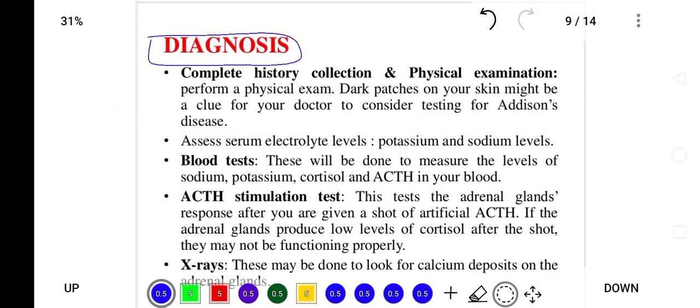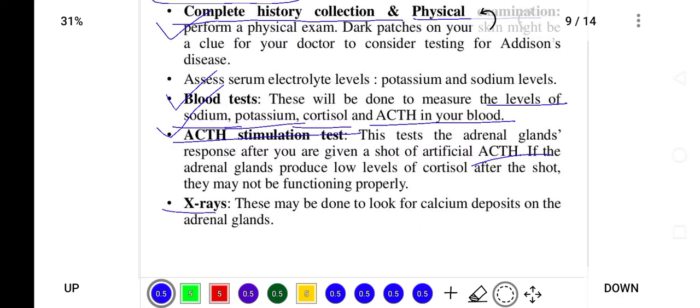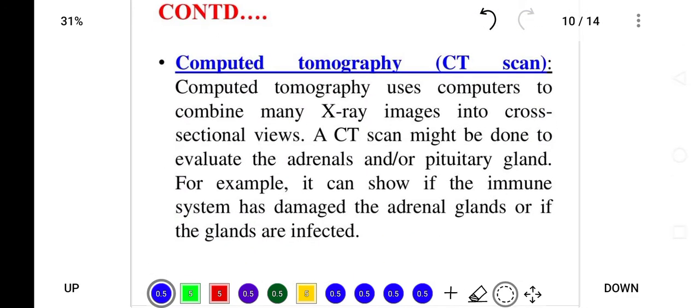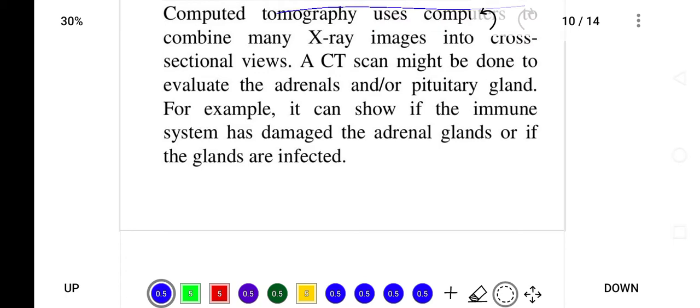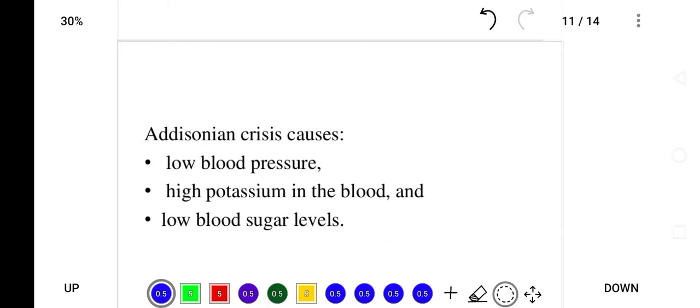How can we diagnose an Addison disease patient? We will take the complete history and physical exam of the patient. We will perform blood tests to measure sodium, cortisol, and ACTH in the body. An ACTH stimulation test will be performed, and an X-ray of the adrenal gland will be performed in order to rule out any disease. We will also perform a CT scan and X-ray, and we will diagnose Addison disease. Adrenal crisis causes low blood pressure, high potassium level, and low blood sugar.